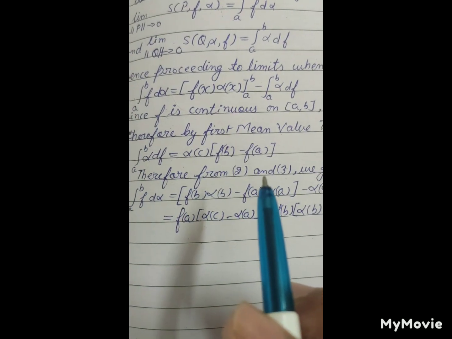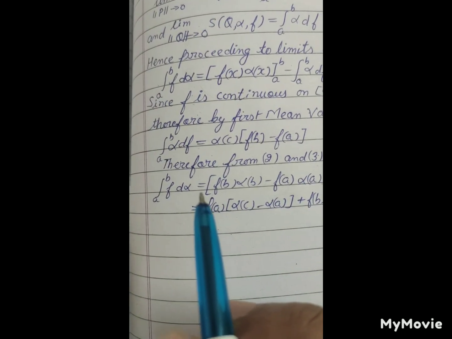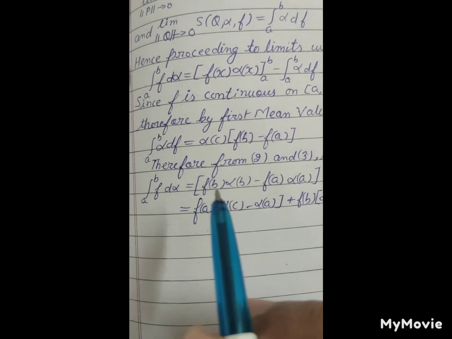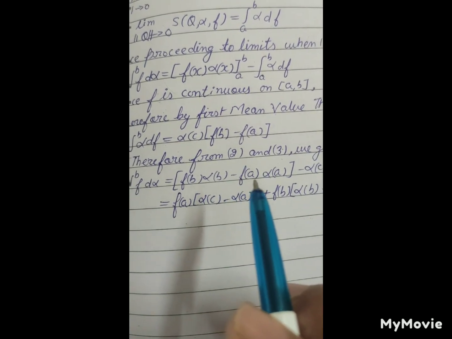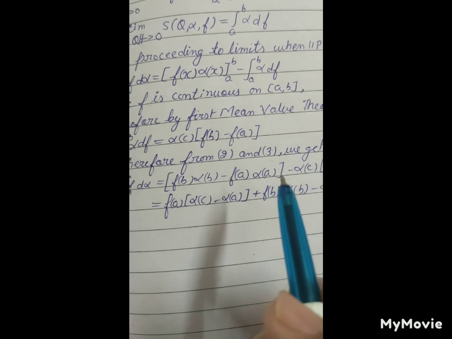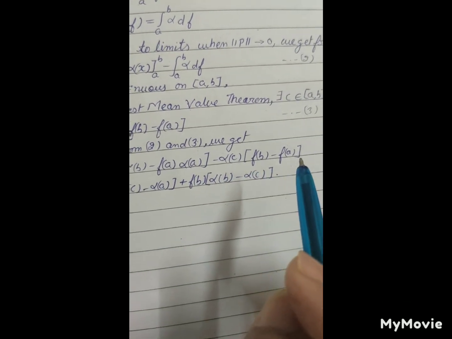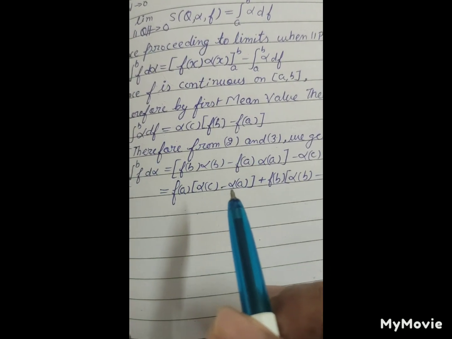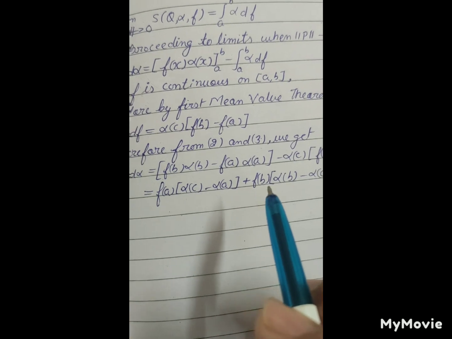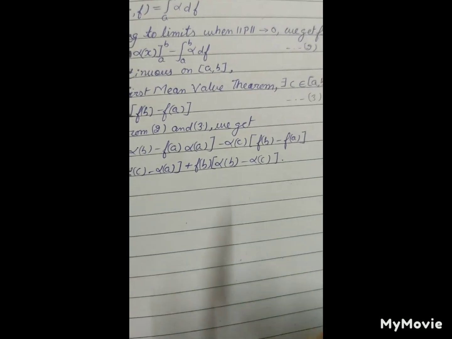Therefore from equations 2 and 3 we get the integral a to b of f d alpha equals f(b) alpha(b) minus f(a) alpha(a) minus alpha(c)[f(b) minus f(a)], which equals f(a)[alpha(c) minus alpha(a)] plus f(b)[alpha(b) minus alpha(c)].